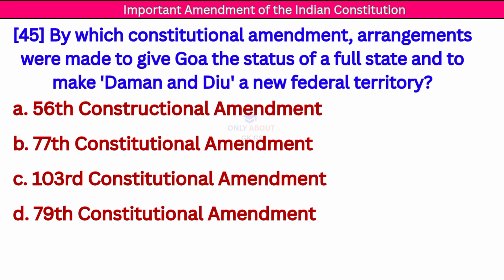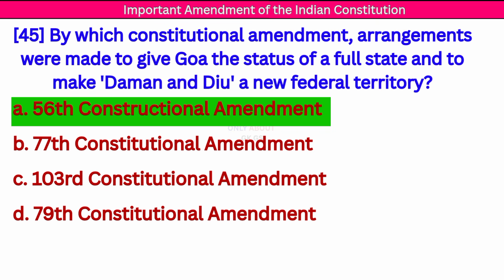Next question. By which constitutional amendment were arrangements made to give Goa the status of a full state and to make Daman and Diu a new union territory? Correct answer 56 Constitutional Amendment.